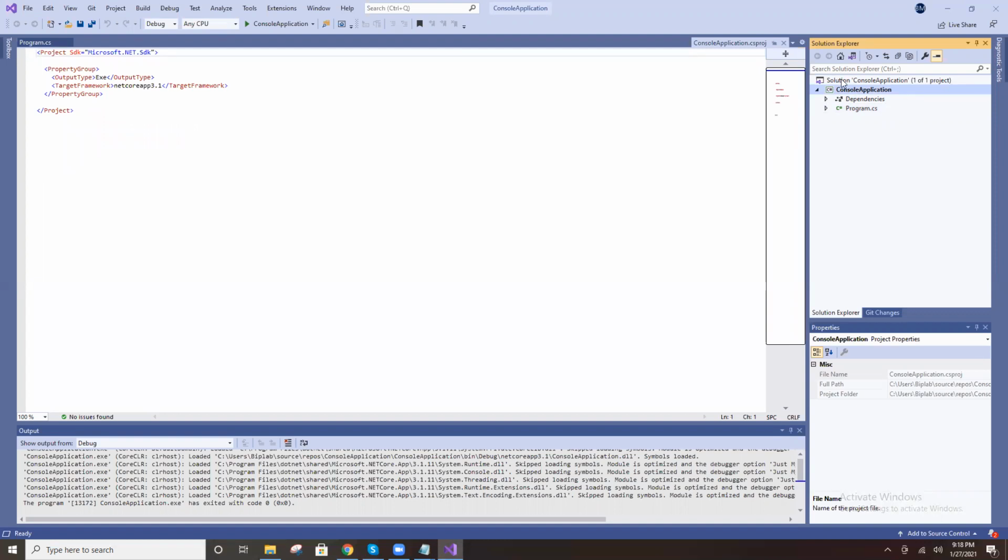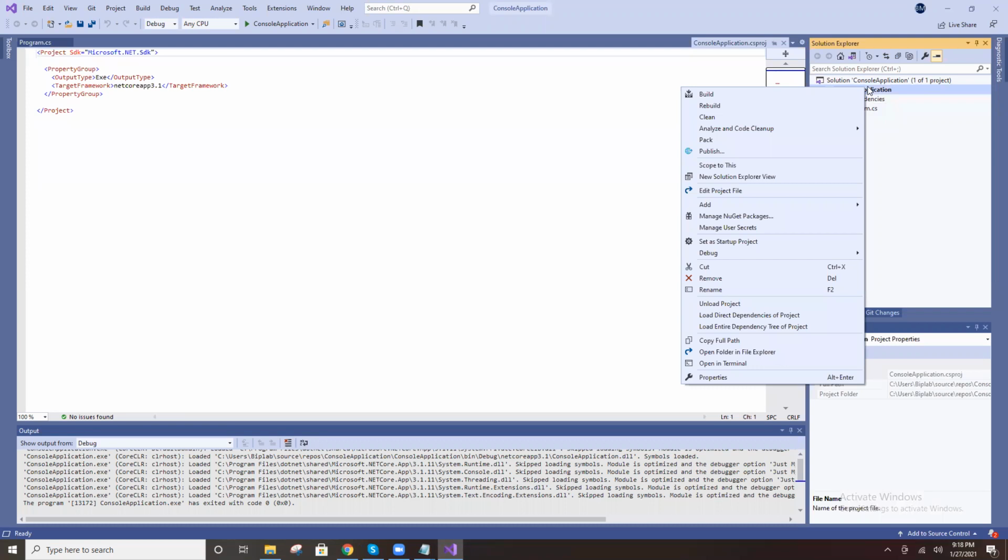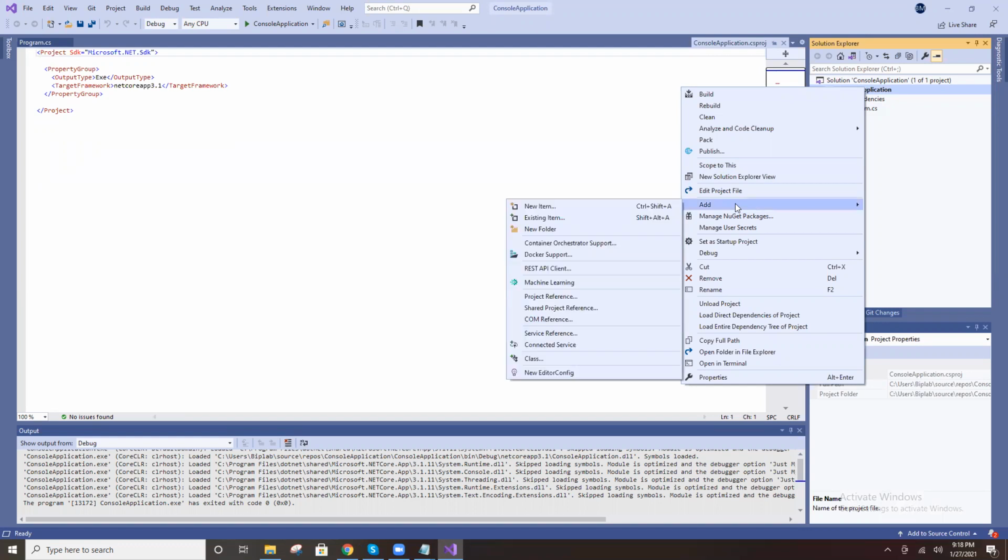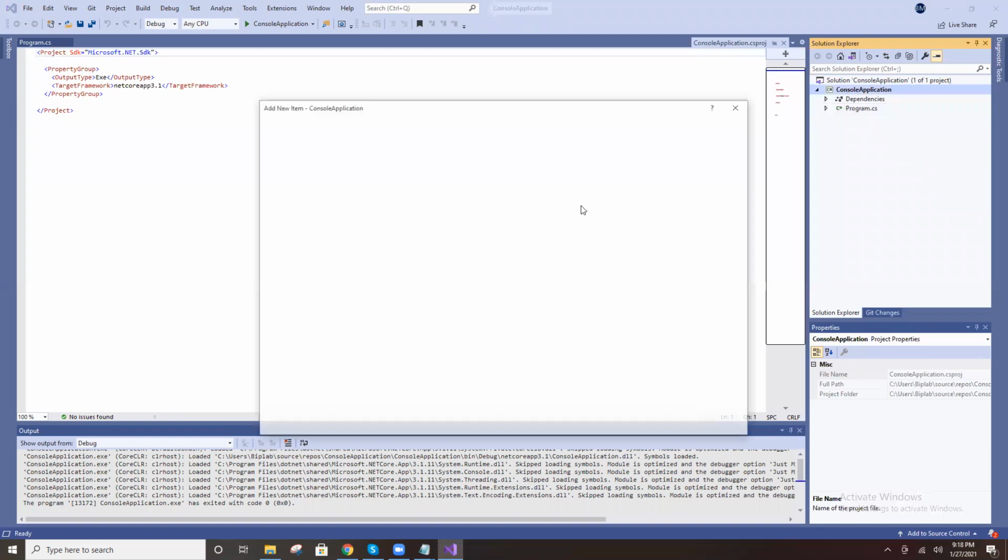I create one project, right? This is our project. Under the project name, right click and add, then new item. You create a new class, right? Under new item.